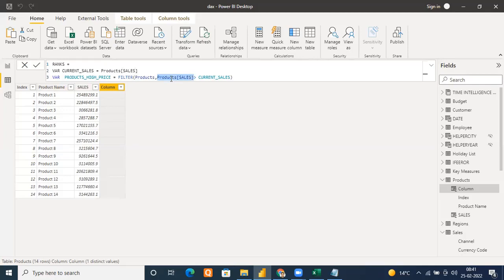And this inner row context has been generated by what? This filter function. And because we have taken the help of a variable, this outer row context has become constant, so we don't have to worry. Every value will be compared with this value, even the same value with itself.